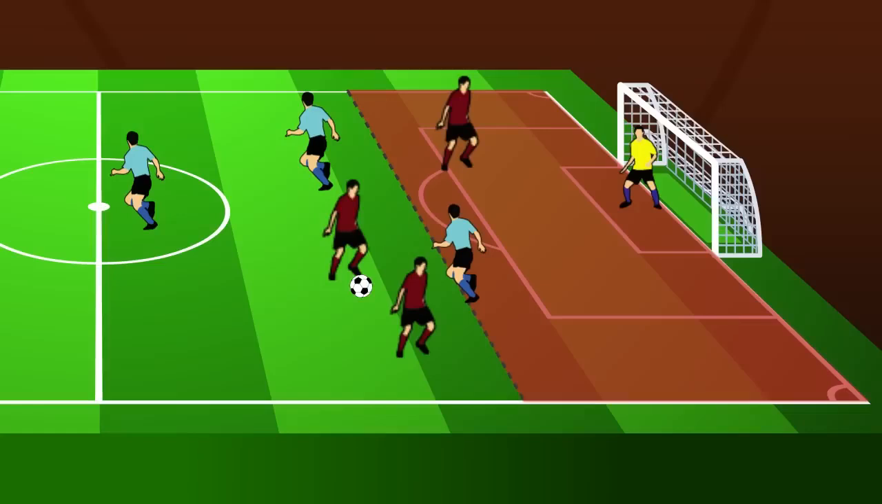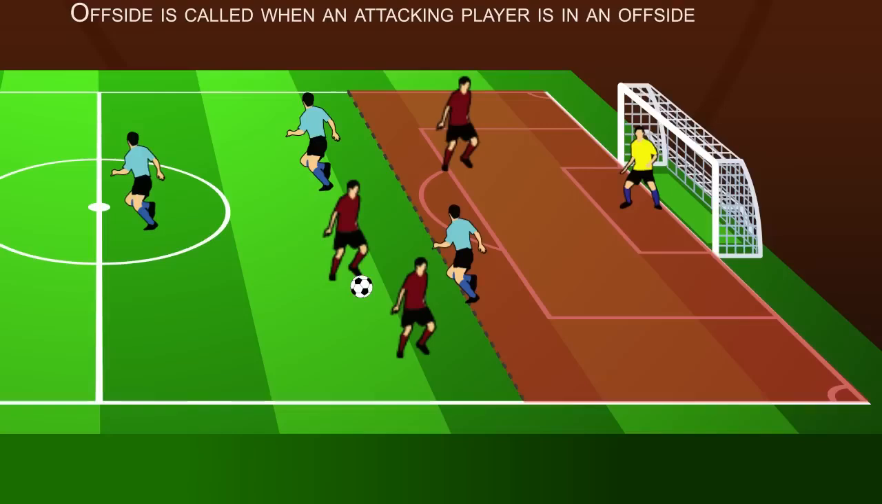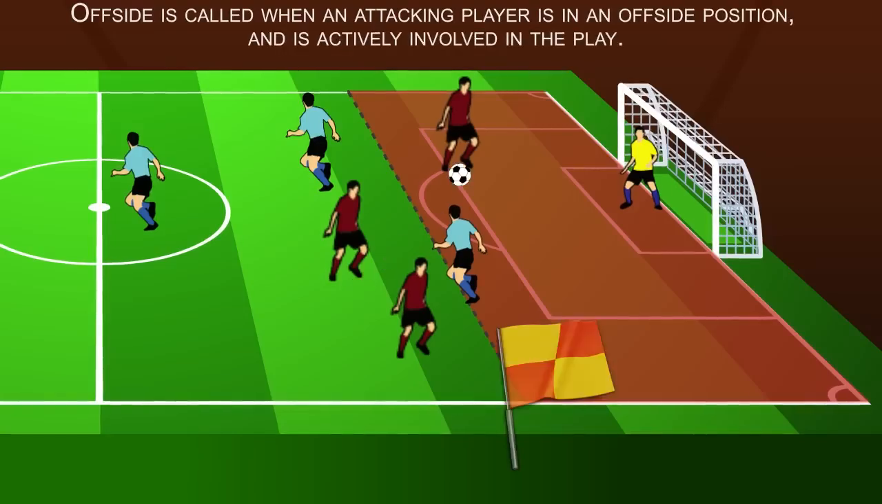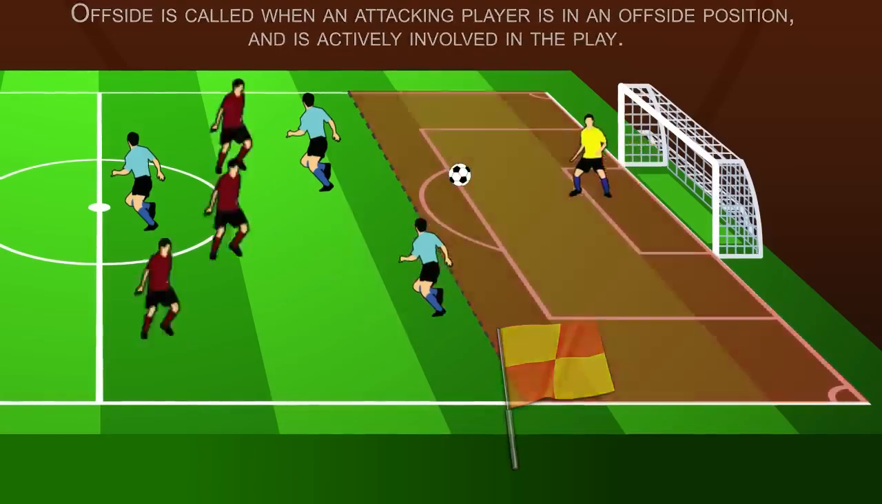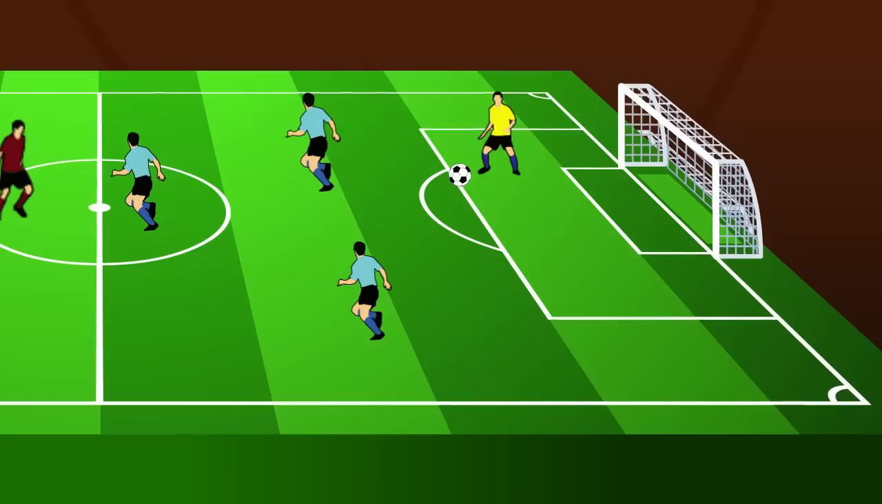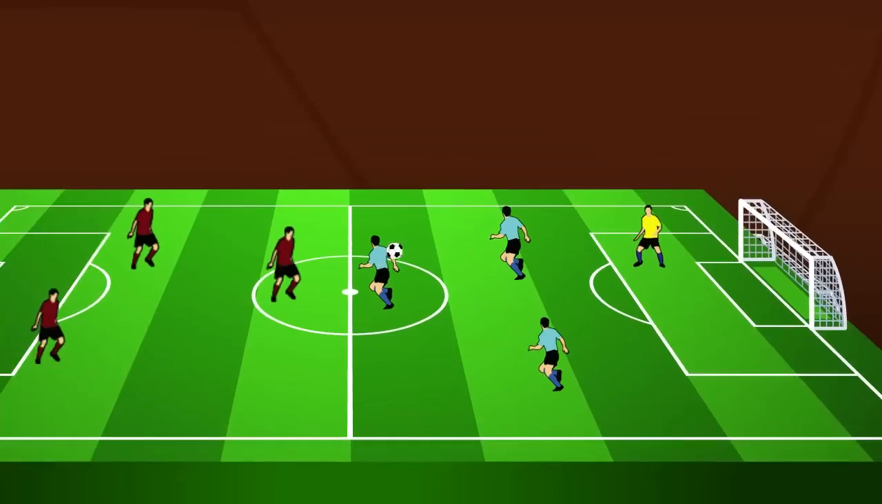Now, just being in an offside position is not an infraction. However, it is an infraction when the attacking player is in an offside position and is actively involved in the play. So if the ball is played to him now, the referee stops play and awards a free kick to the defending team for the position of the foul.